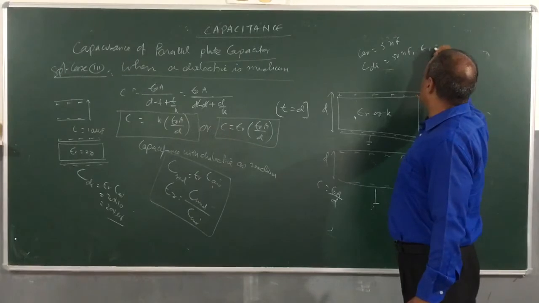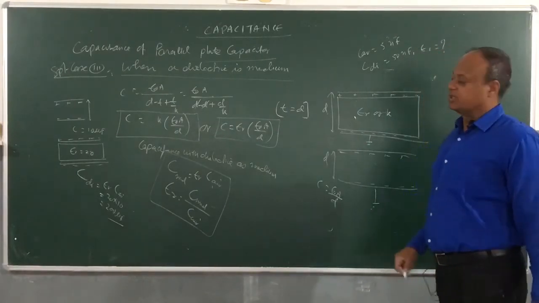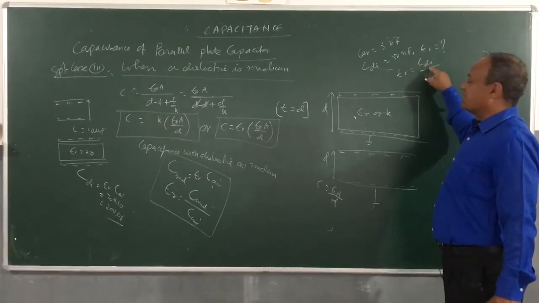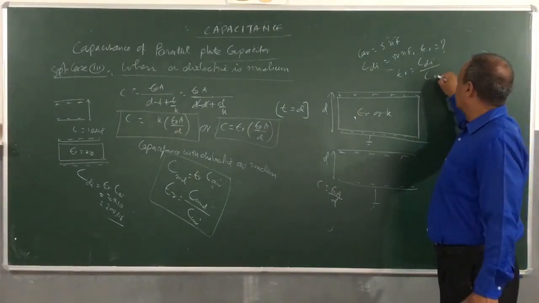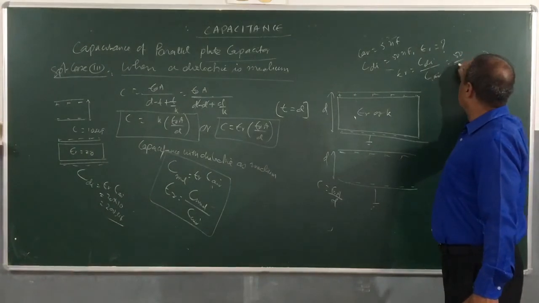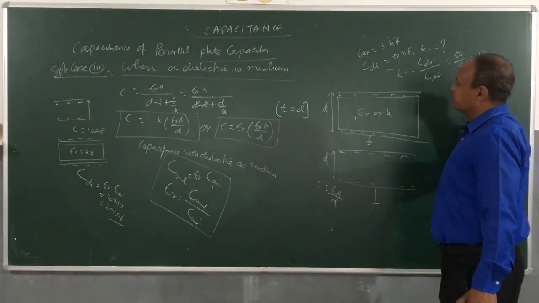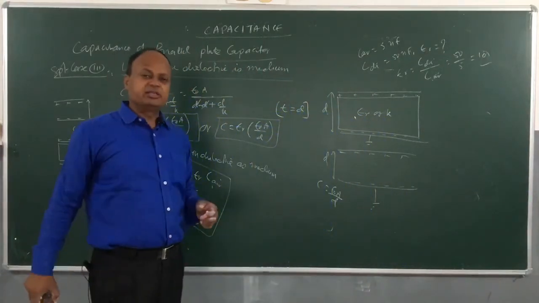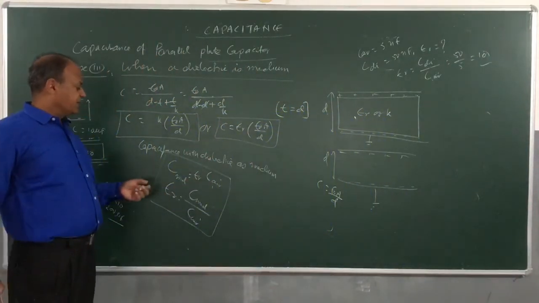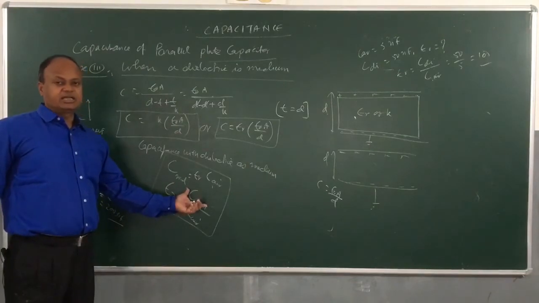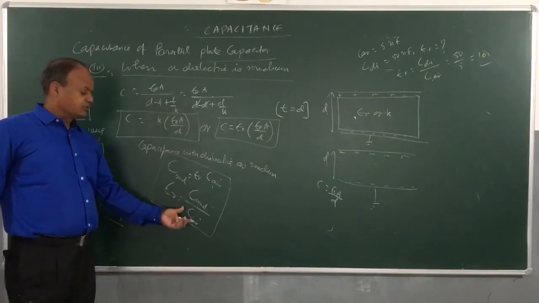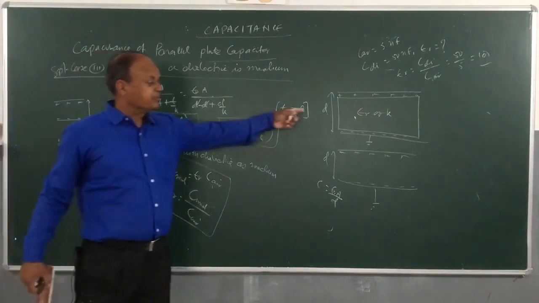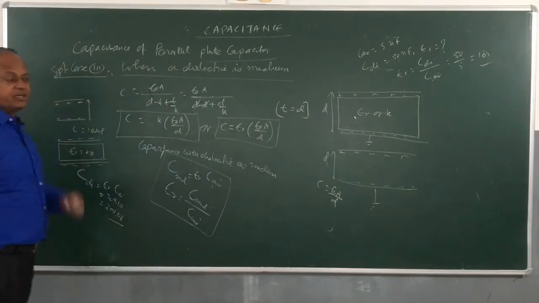And they will ask you, what is dielectric constant? So dielectric constant will be C with dielectric as medium divided by C with air as medium. So 50 by 5, so that is 10. This will be an important derivation for you. The dielectric constant of a medium is defined as the ratio of the capacitance of a capacitor with dielectric as medium to air as medium, provided the distance between the two plates remains the same. Okay, so bear this in mind.